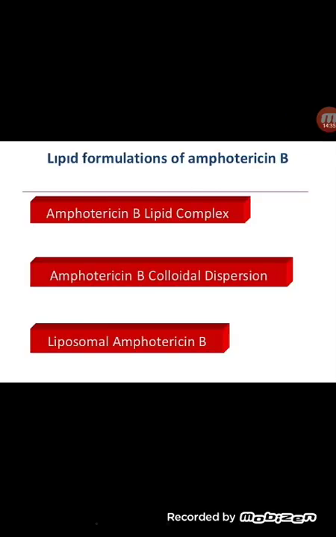There are lipid formulations available for amphotericin B. There are amphotericin B lipid complex, amphotericin B colloidal dispersion, and liposomal amphotericin B, right? Now, what is the advantage of these lipid formulations of amphotericin B?